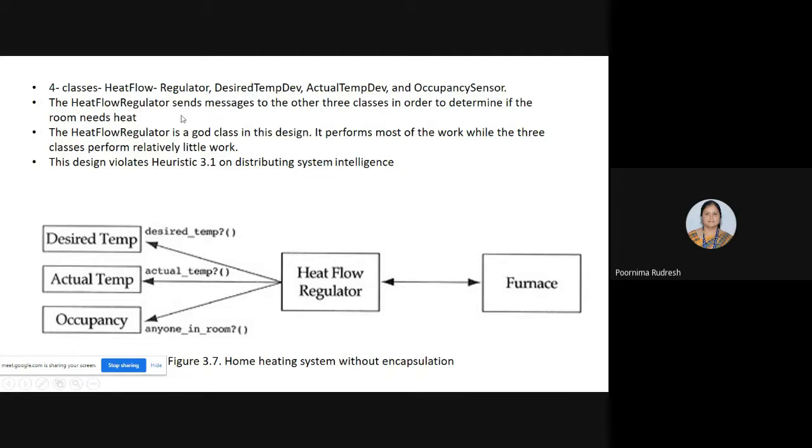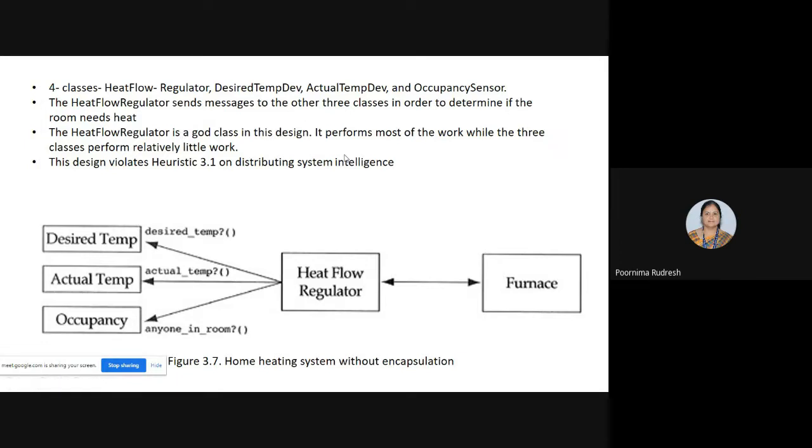And once again, see here the common mistake we make when defining the classes in the design phase. Four classes are defined, but nobody is concentrating on creating the room class. Why? Because the room is a very important thing here. Whatever temperature we are checking is within the room, and whatever occupancy we are checking is within the room. So that is not created here. The room class is not created, and that leads to a guard class problem, right?